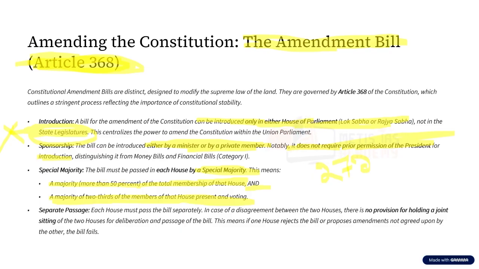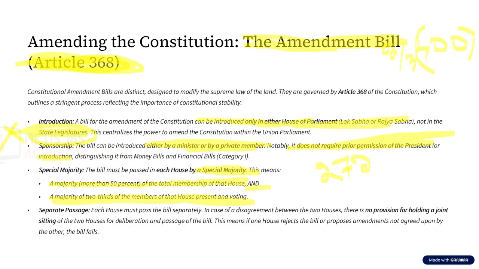For example, let us assume out of 543, 43 members have either resigned or died or their seats are vacant, and another 100 members are absent. So, what is the number that is remaining? It is 400. So, out of 400, two-third of the members have to give assent for this bill.